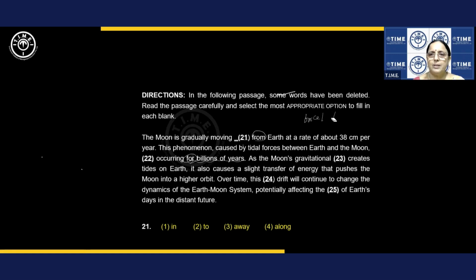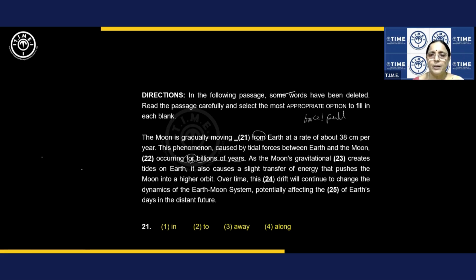Okay. Force or pull. Fine. Guess the answers. Right. Okay. Gravitational force or pull creates tides on Earth. It also causes a slight transfer of energy that pushes the moon into a higher orbit.